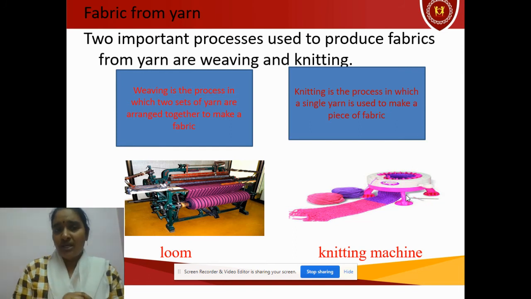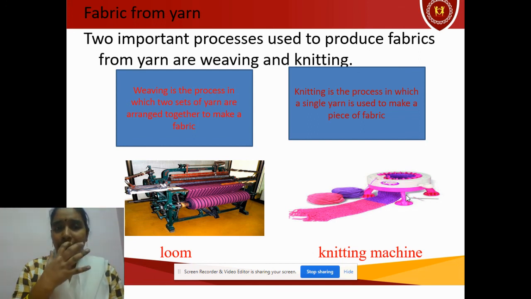First one is weaving. In weaving you use two sets of yarn. One set is the horizontal line and the other is the vertical line. When horizontal and vertical lines are woven together, it is called weaving. Here I want to add one point. Weaving can be done by handlooms or by power looms. That machine is called a loom. When it is operated by hand, it is called a handloom. When it is operated completely by machine or electricity, it is called a power loom.